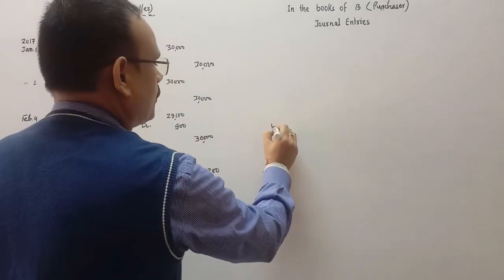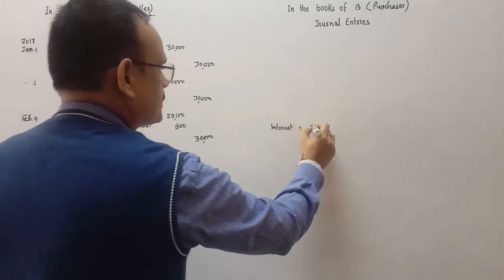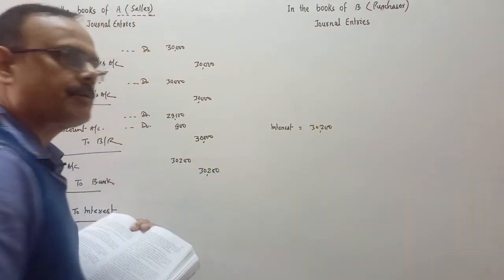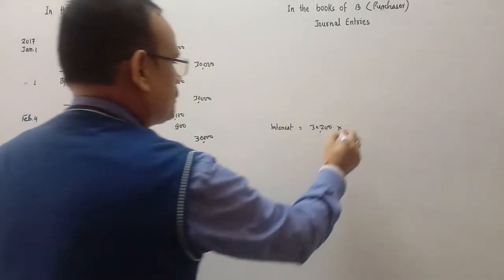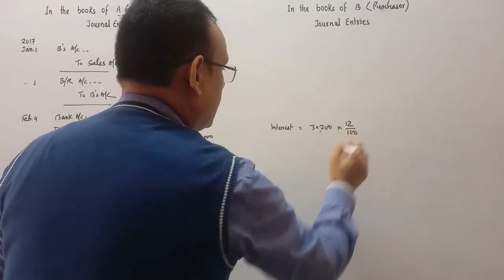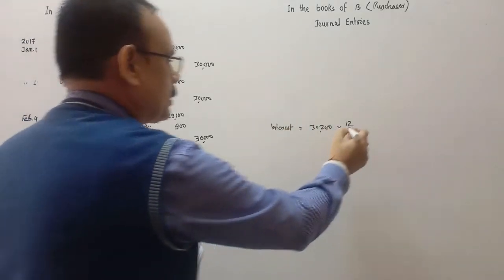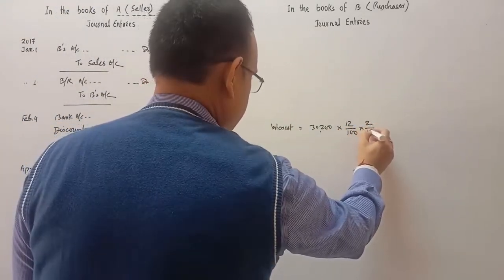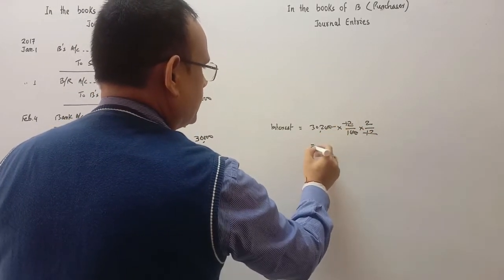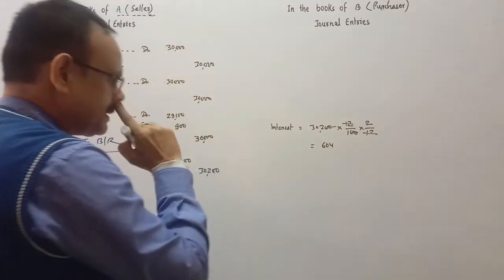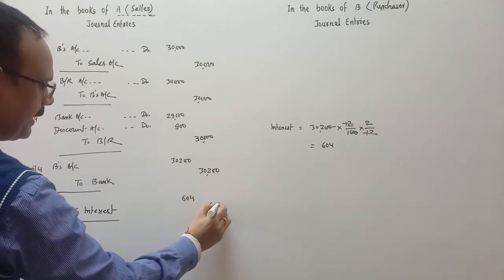So next calculation in the working note is related to interest. So interest will be calculated on 30,200, on this amount, bill amount plus noting charges. Interest rate is 12% per annum. And the renewal of the bill is for how many days? Bill is renewed for 2 months. So we'll calculate the interest for 2 months. Okay. So it is 604 rupees is the amount of interest.